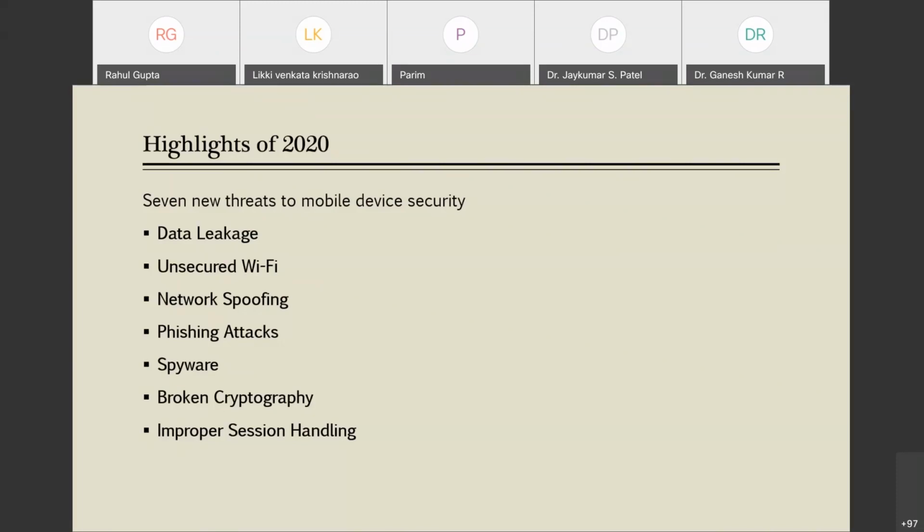Now next is network spoofing. So what is network spoofing? It is when hackers set up fake access points. It is similar in line with unsecured Wi-Fi, connections that look like Wi-Fi networks but are actually traps in high traffic public places like coffee shops, libraries, and airports. So what does the cyber criminal do? The cyber criminal gives the access points common names like free airport Wi-Fi or coffee house, and in some cases, attackers require the user to create an account there.